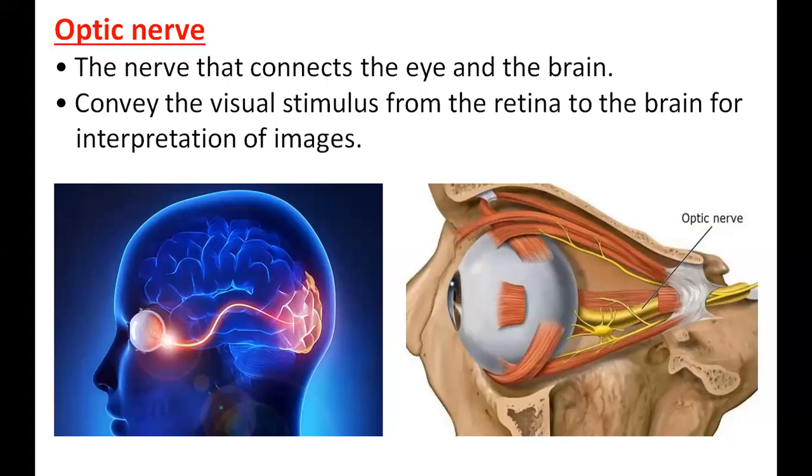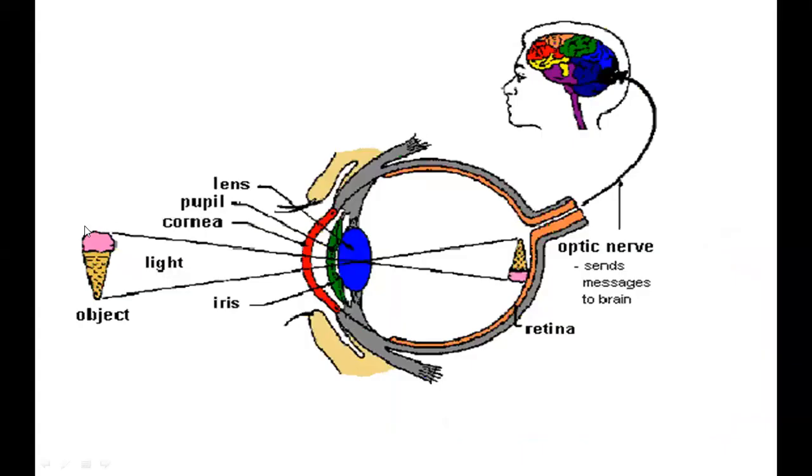Anyways, can you see the muscles are there, and in the middle of the muscles, this yellow color wire is going. That wire is the optic nerve. It's taking the message from the eye. So you're looking at ice cream. That ice cream's image is falling on the retina. Always the image which falls on the retina is upside down. But we can see everything correct. How? Because from the optic nerve it will go and your brain will change it.